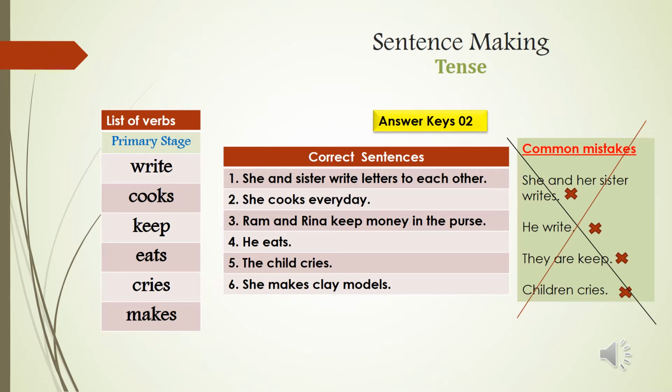Then someone wrote he write. Again it is a mistake, because he writes is the right answer. When the subject is third person singular, you have to add an s or es with the verb. So he writes. Again some students made mistakes like they are keep. No, don't put are before keep. They keep. Children cries. Why should it be children cries? No, children is a plural word, so it should be cry and not cries. Children cry. Okay, got it?